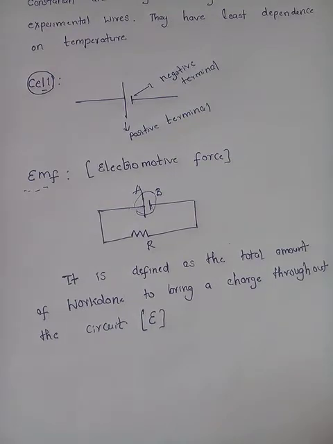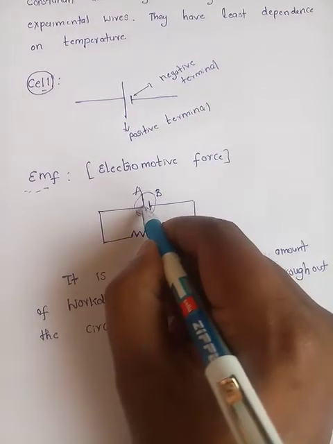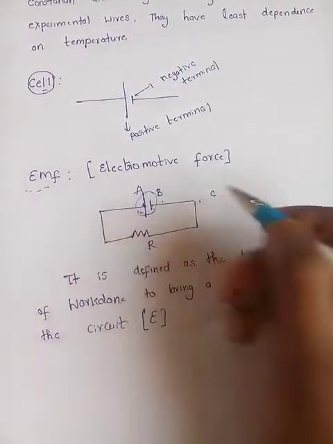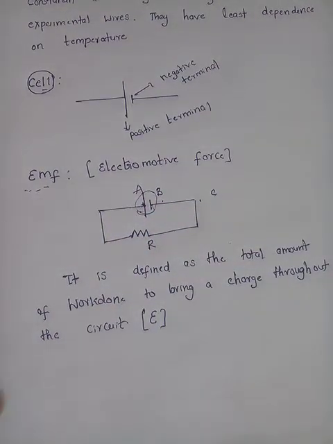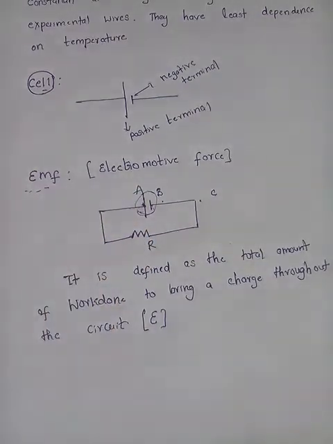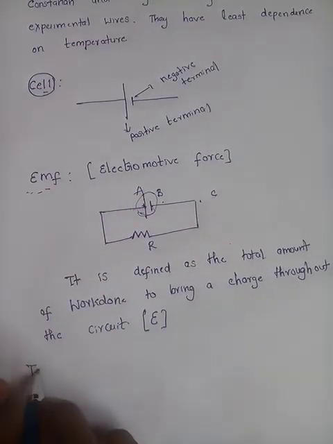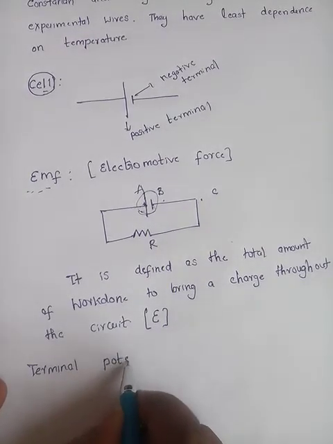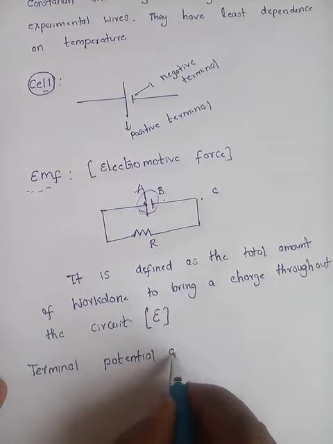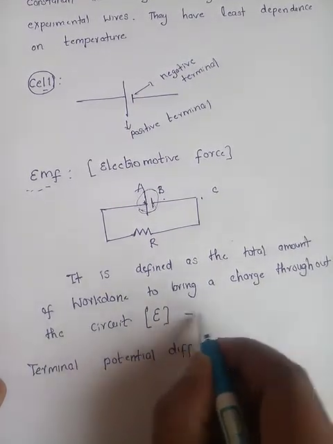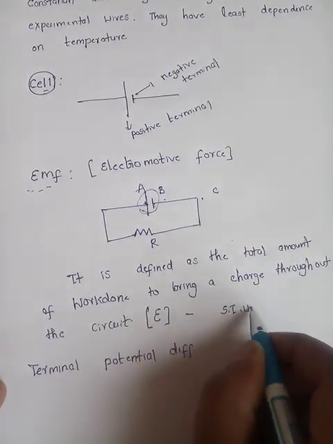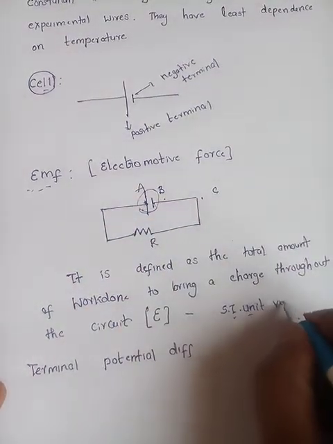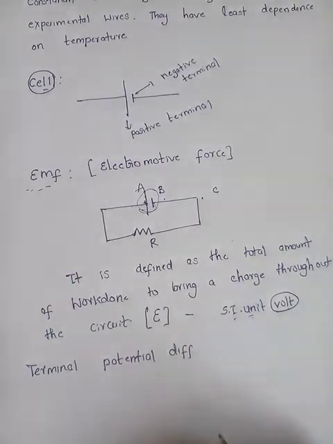Next, for example, if I want to bring the charge from A to B, or A to C, that is not equal to electromotive force, because total work done is again from A to A, which is called EMF. It is also a potential difference, but the potential difference throughout the circuit is called EMF. The SI unit is volt.